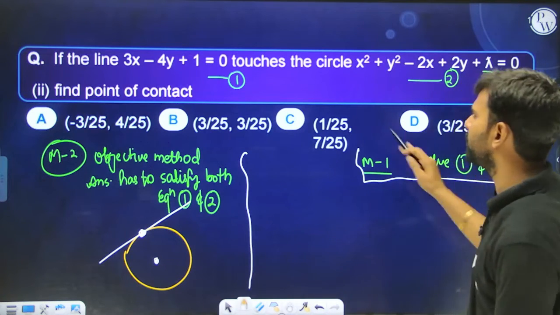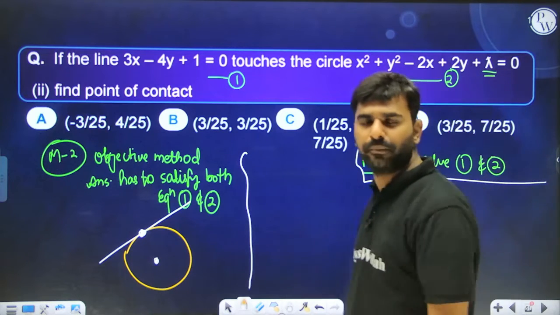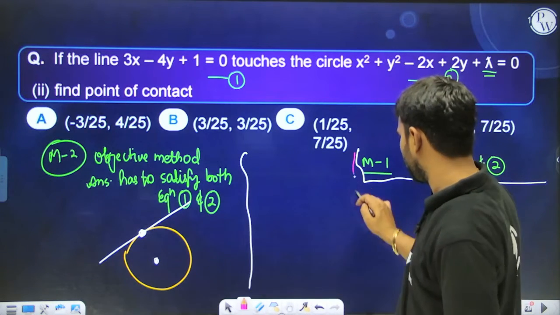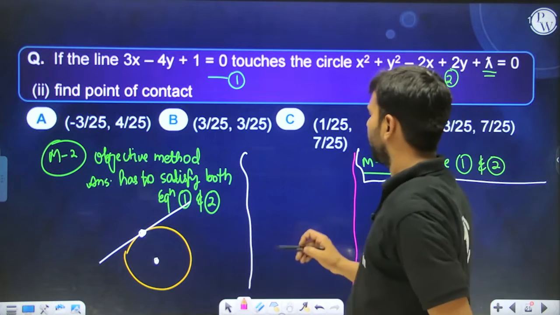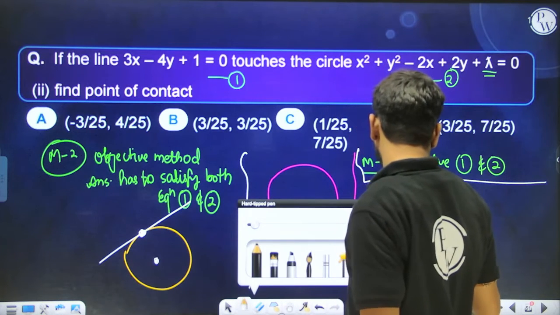Method 1 is you can solve these two equations, and the common point is nothing but the solution of the two equations, and that will be your point of contact only. There is one more way. Let me talk about that. And that is what? This is the circle. This is method 3 I am talking about.